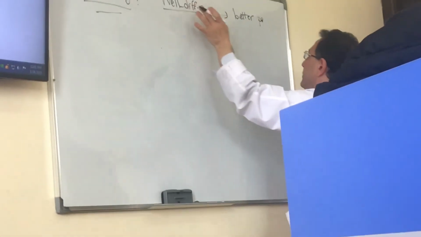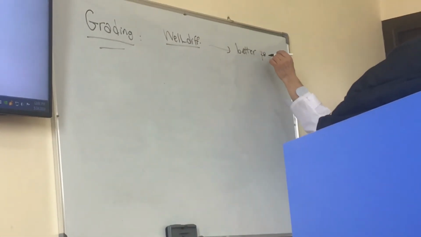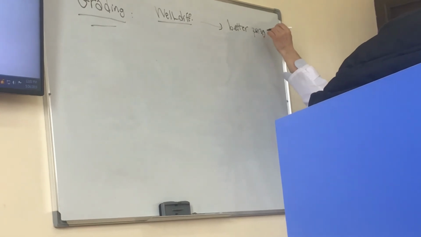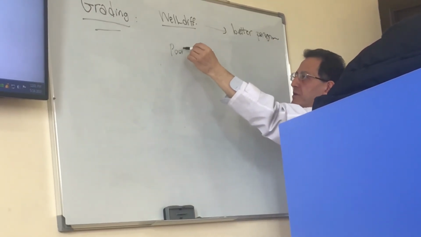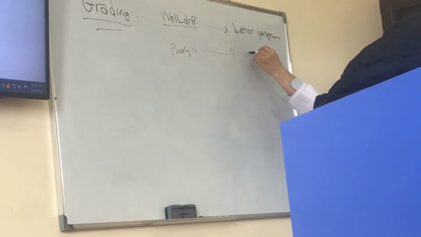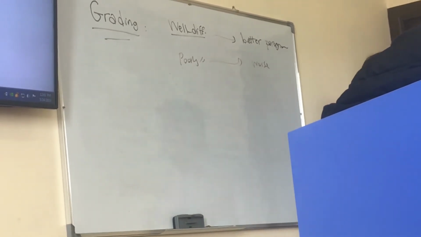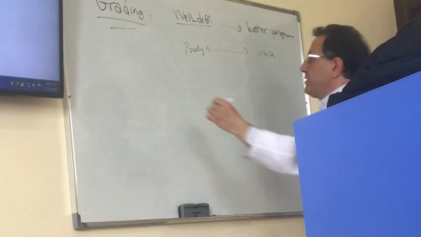Grading is explained by level of differentiation. So well differentiated tumors have better prognosis, and poorly differentiated cancers have worse prognosis. This is the grading system.